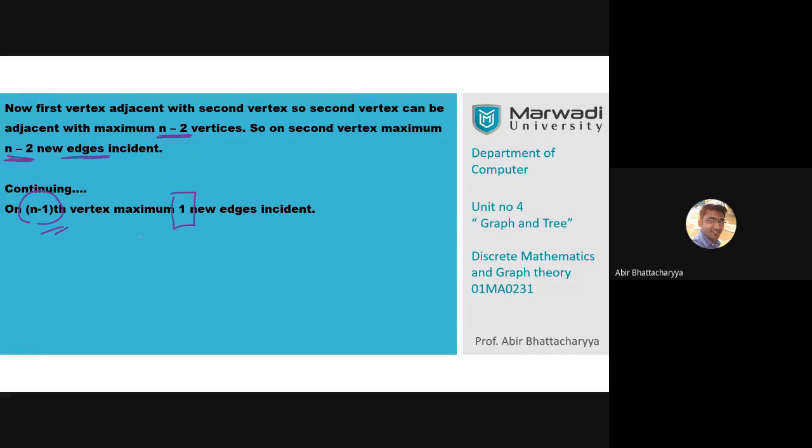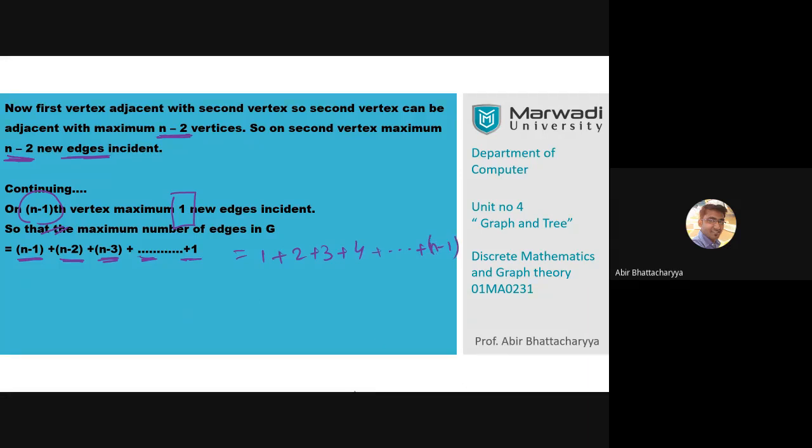That means if I count the sum of all these edges, the maximum number of edges of G can be written as n minus 1 plus n minus 2 plus n minus 3 plus n minus 4 and so on up to 3, 2, 1. So it ends at 1. Now this is your answer. We can write it in another manner like 1 plus 2 plus 3 plus 4 and so on up to n minus 1.